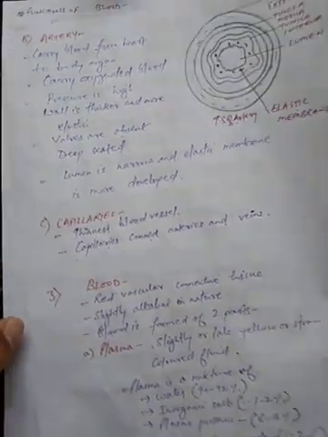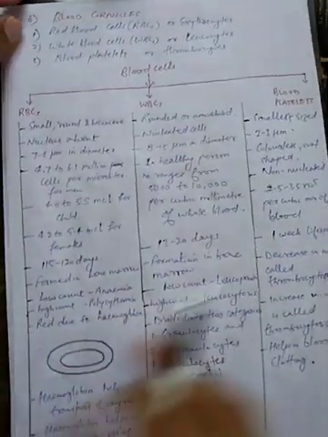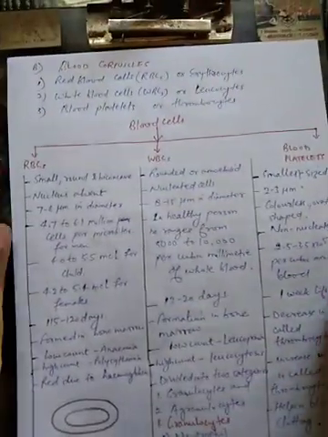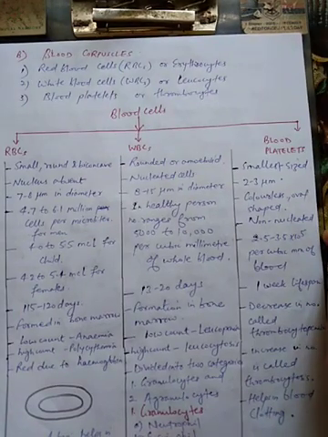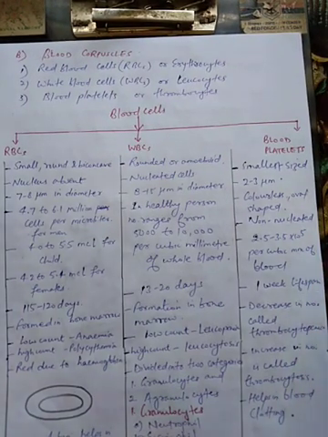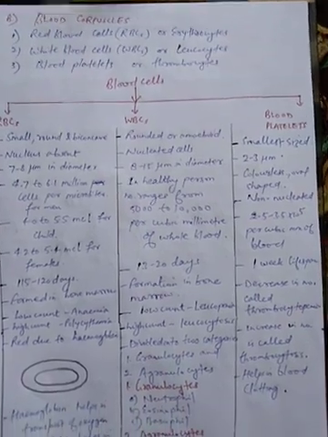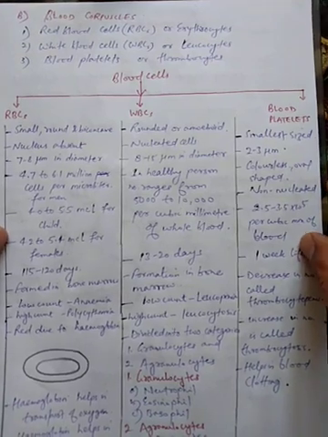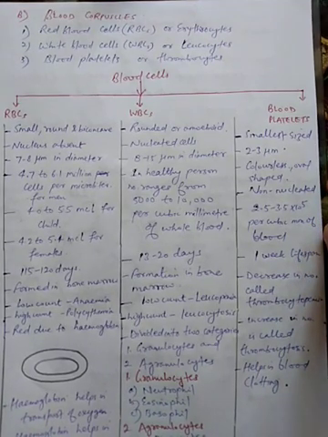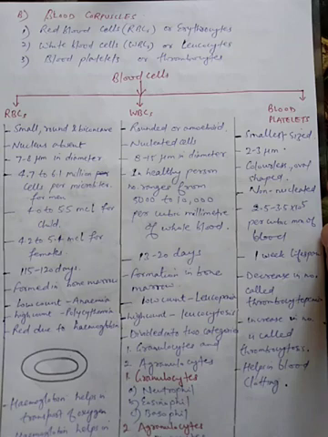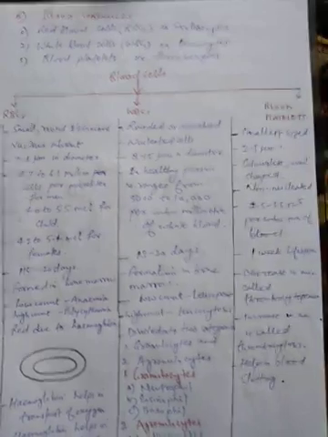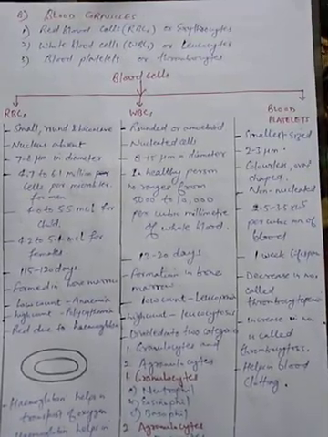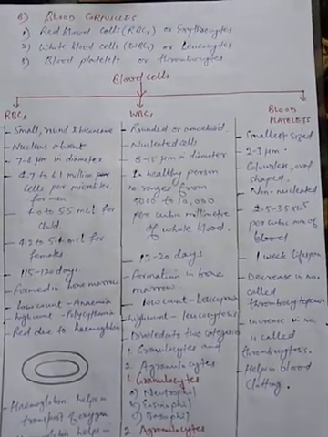Now the second component which we are going to discuss is blood corpuscles. Now students, blood corpuscles or blood cells, you can see I have made a table here. This table will make it easy for you to learn these different types of cells. Blood corpuscles or blood cells are of three types.